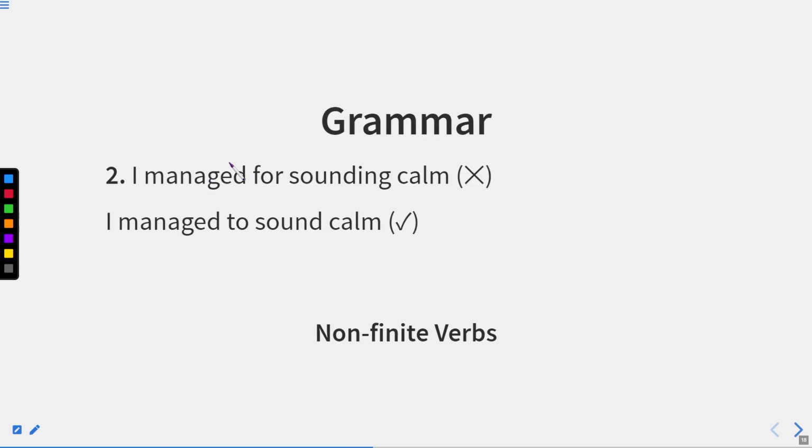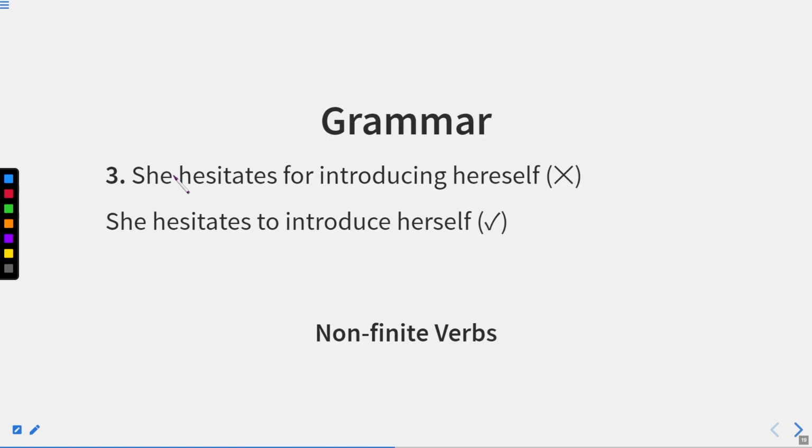Now let us have some more examples. I managed for sounding calm. Now, for sounding is incorrect over here. In fact, it should be replaced with: I managed for what? To sound calm. So to sound is an infinitive. I hope you got it now. Now let us move to the next one. She hesitates for introducing herself.